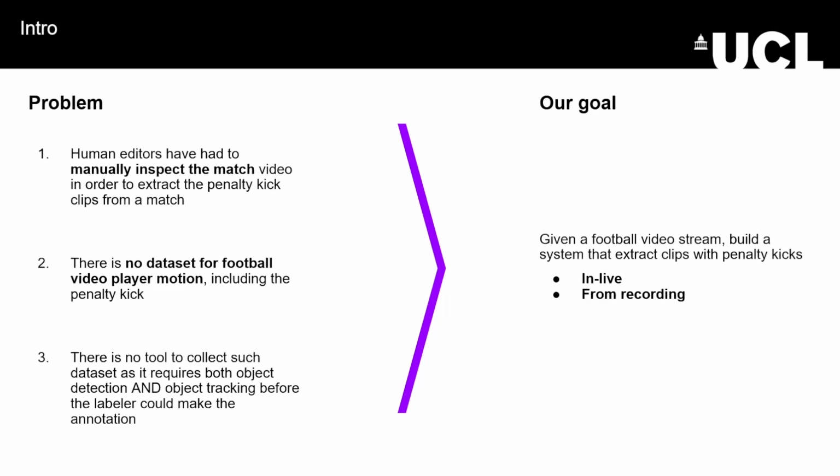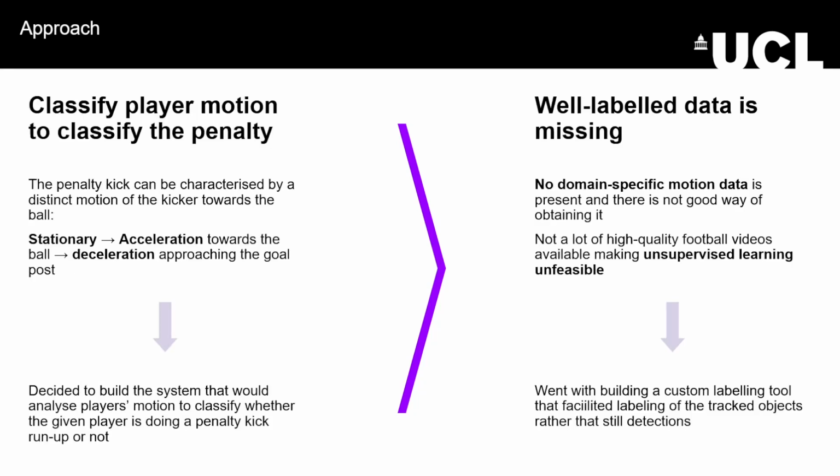One of the main issues that we had to tackle in this project was the lack of tooling for our proposed solution and labeled data for this exact problem publicly available. While researching the problem, we noticed that the penalty kick can easily be characterized by looking at the motion of the kicker relative to the ball.